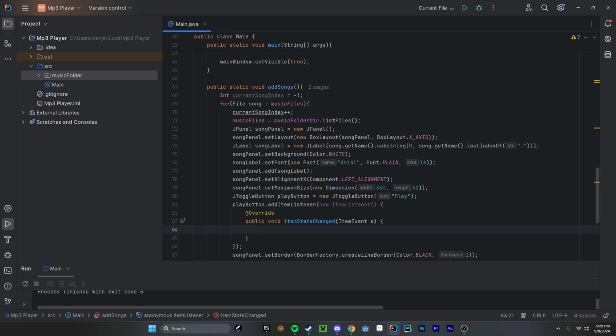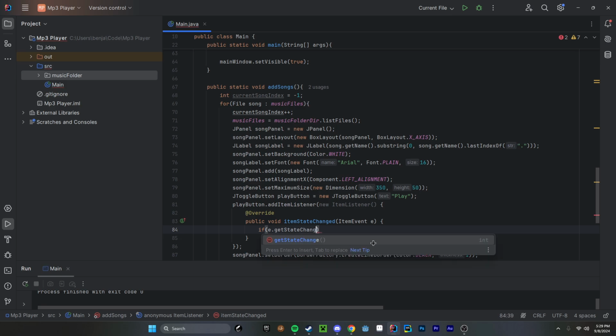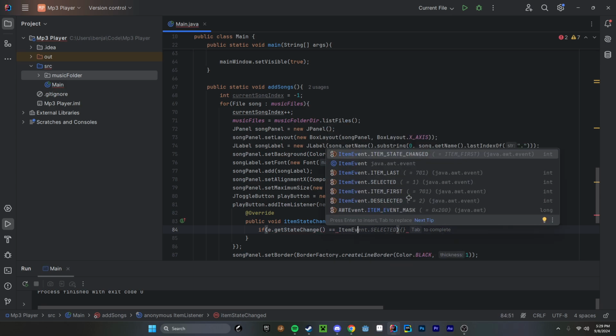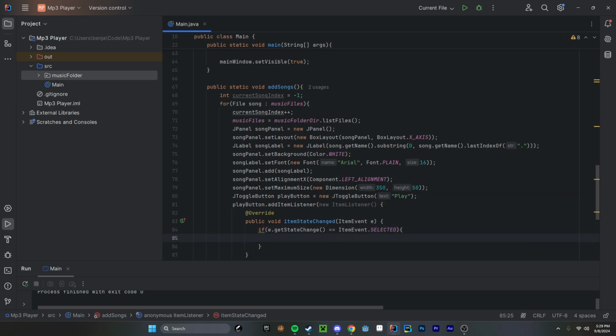And in this, I want to check if the item state changes. So we're going to do if, and here's our item event right here. We're calling it e. So let's do if e.getStateChange(). This will return whether the item state has changed. So if e.getStateChange() equals ItemEvent.SELECTED.